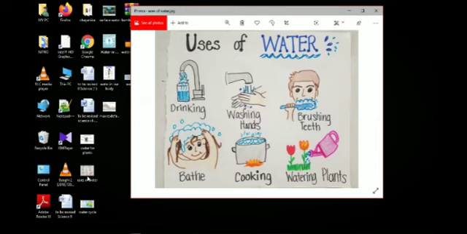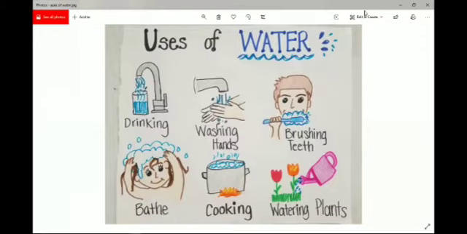It's very simple, but since we are discussing it, we can't forget this part: in what forms are we using water? Right from the morning until you go to bed, you need water. We need water for drinking, for brushing our teeth, to take a bath, wash hands, for cooking, and for watering plants. These are the day-to-day activities that we do at home in our daily life.